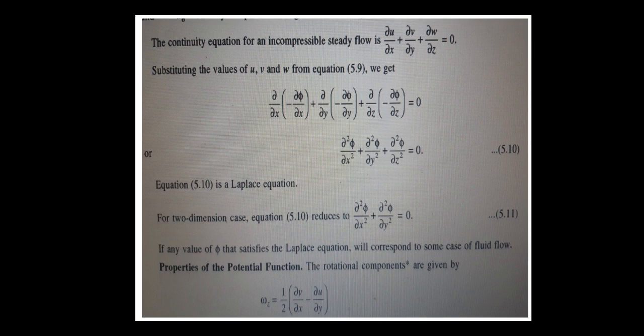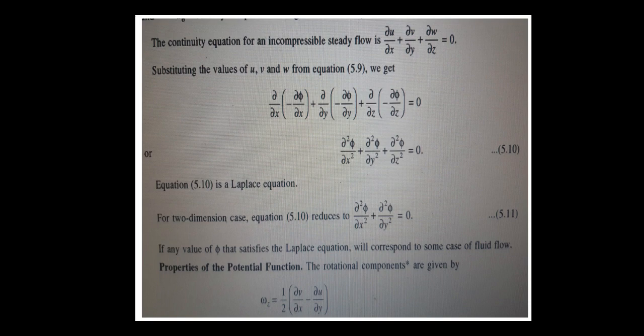For two-dimensional flow it reduces to dou square phi by dou x square plus dou square phi by dou y square equals 0. There is no z term because here we take the two-dimensional case; there is also a three-dimensional case. Any value of phi that satisfies the Laplace equation will correspond to some case of fluid flow.